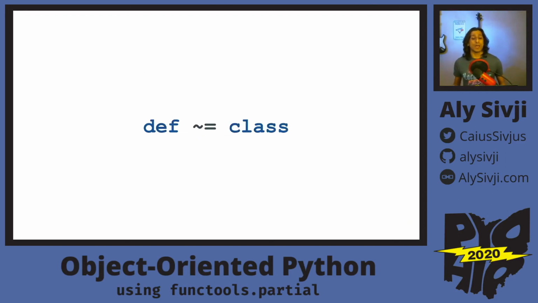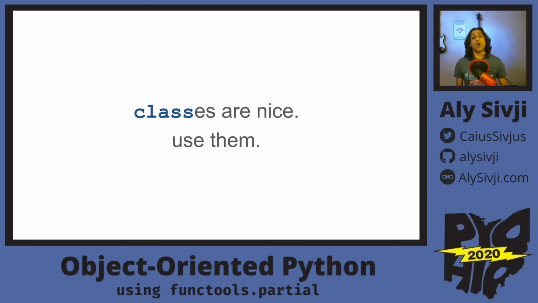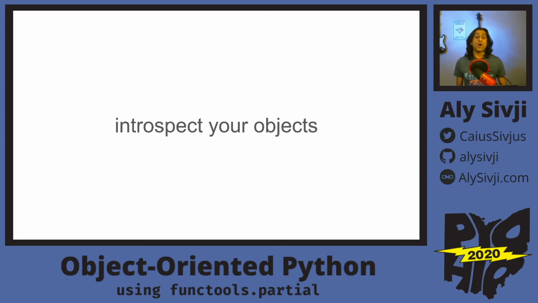So let's recap. Using built-in data structures and the standard library, we can write functions that mimic the behavior of classes. This is great, but our code is a little bit of a mess. You never really want to do something like this in production. Recall from the Zen of Python that simple is better than complex. If we're doing all this work just to replicate the functionality of a class, why don't we just use classes to begin with?